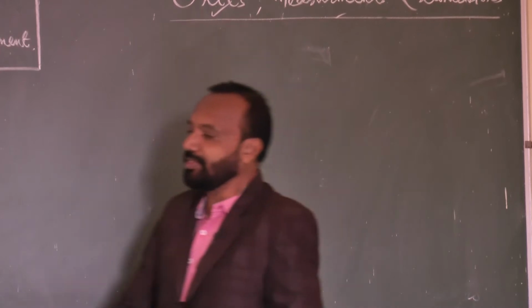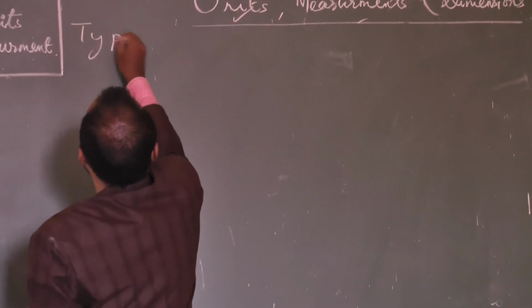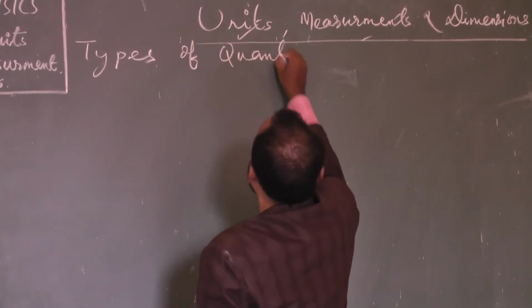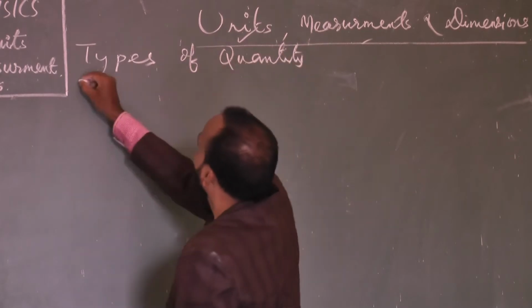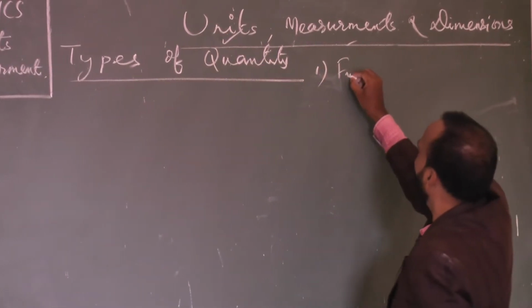In general, there are two types of quantity. I am writing here: types of quantity. The first is fundamental physical quantity.